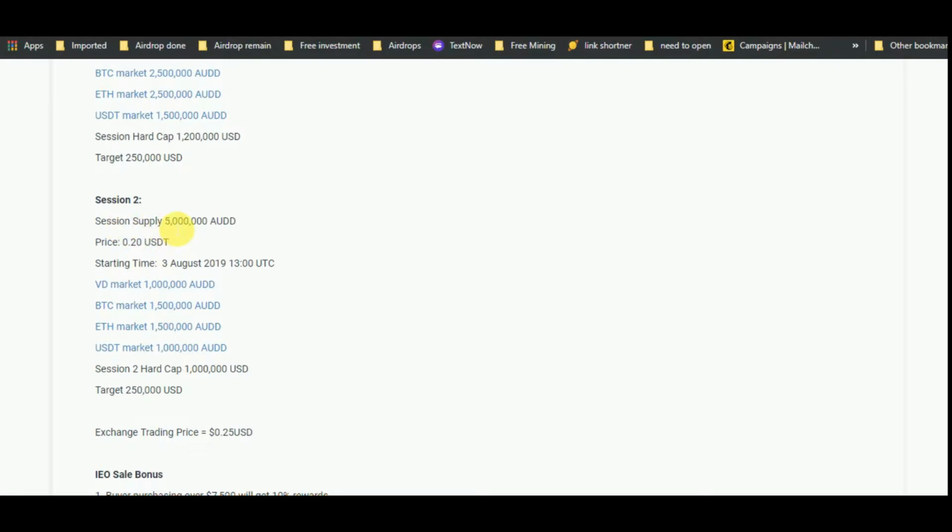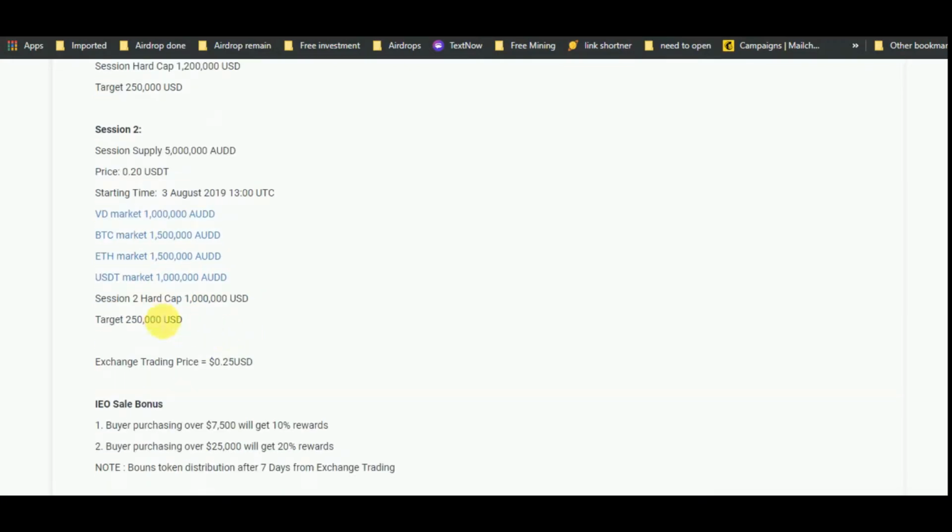In session 2, its session supply is 50 lakh AUDD. Its price is 0.20 USDT. Starting time 3 August 2019, 13 UTC. Its ICO is on PD market, BTC market, ETS market and USDT market. Session 2 hard cap is 10 lakh USD. Target is 2,50,000 USD.